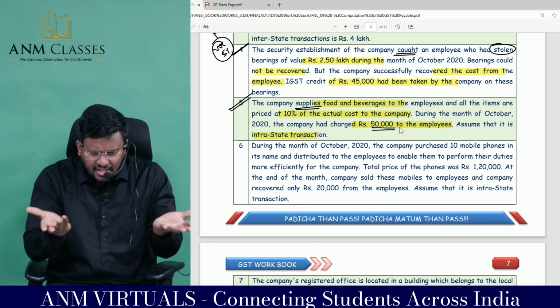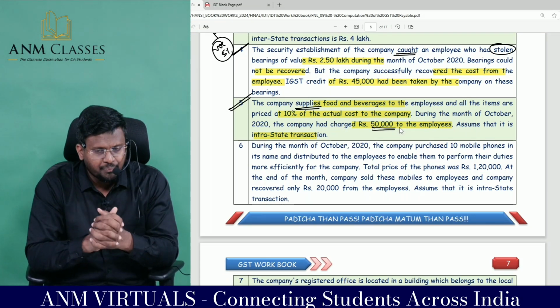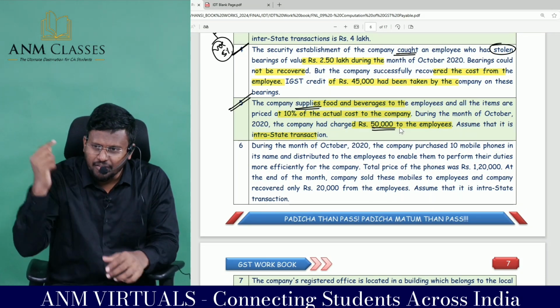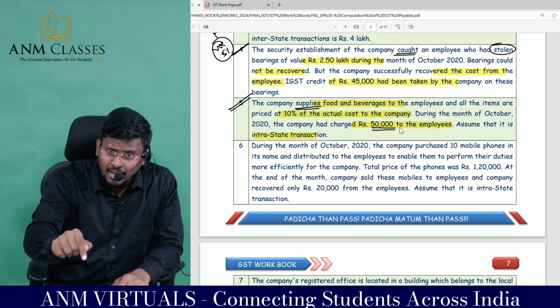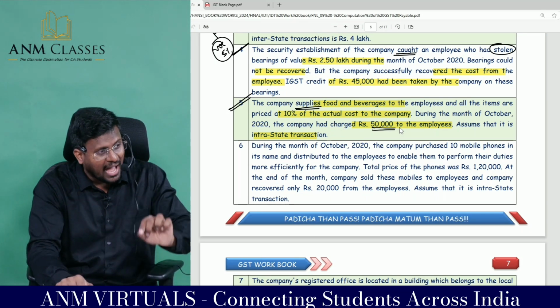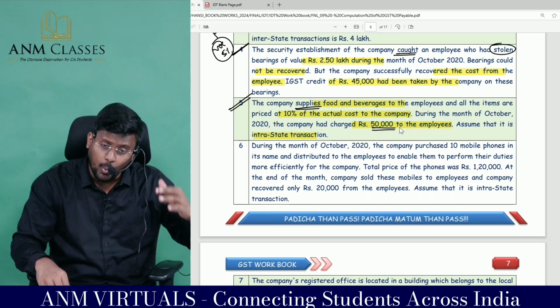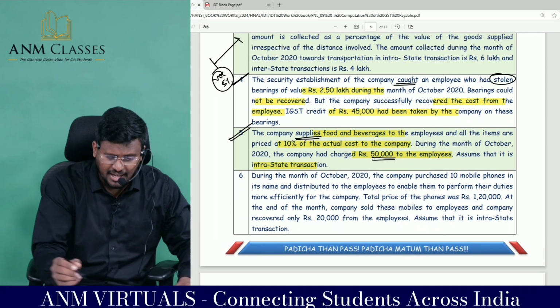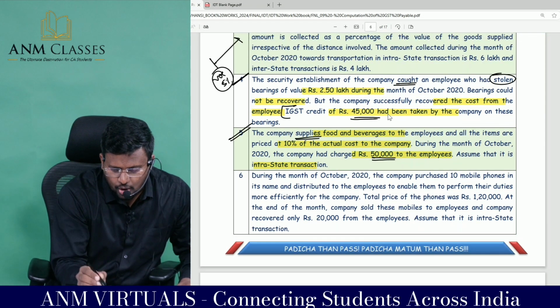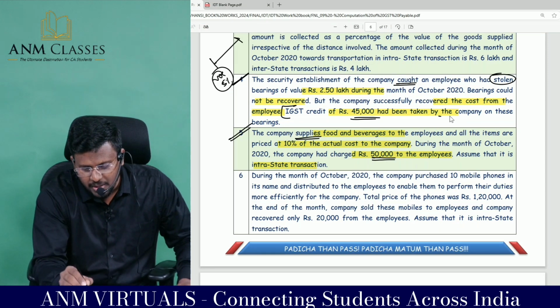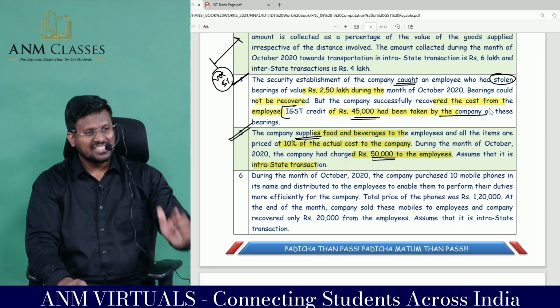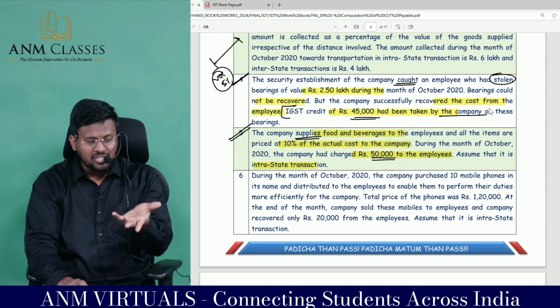They have not talked about the ITC part. So they have not reduced from the ITC. They have added to the output tax liability. Sir, then why have you done the earlier adjustment like that? IGST credit of 45,000 has been what by the company? Such things have not been mentioned here.